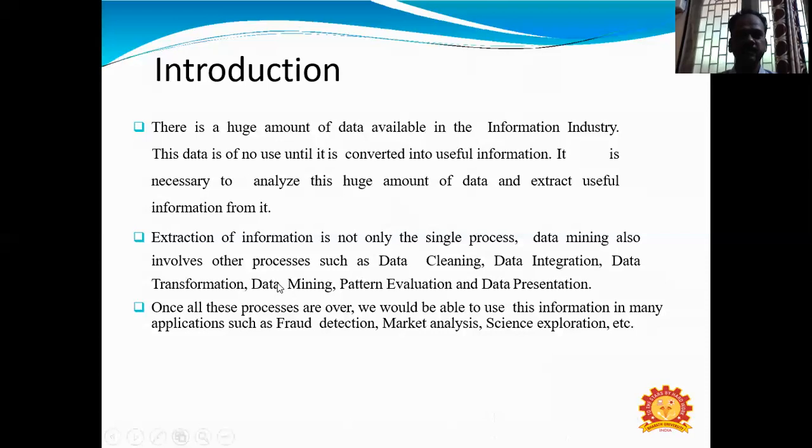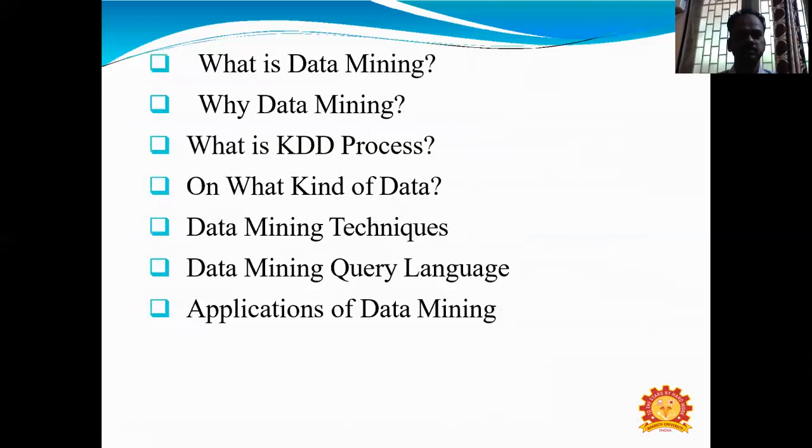Let me explain one by one how to get useful data from a large data set or large database: what is data mining, why data mining, what is the KDD process, what kinds of data mining techniques, the data mining query language, and applications of data mining.